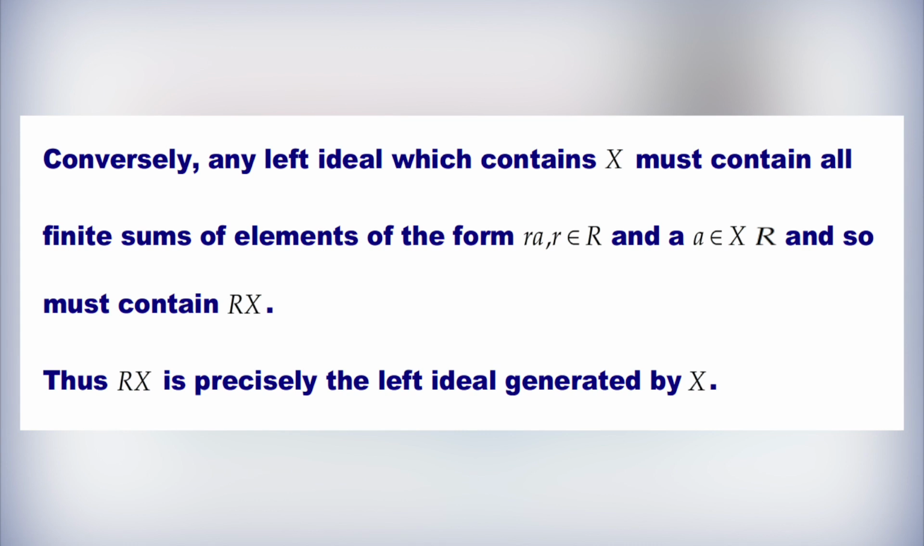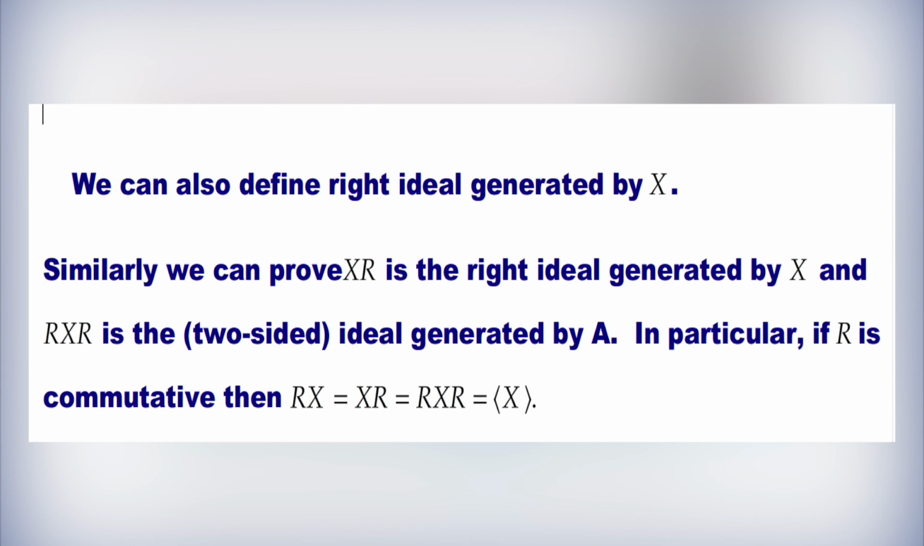Conversely, any left ideal which contains X must contain all finite sums of elements of the form ra, where r belongs to R and a belongs to X, and so it must contain RX. Thus, RX is precisely the left ideal generated by X. We can also define the right ideal generated by X. Similarly, we can prove XR is the right ideal generated by X and RXR is the two-sided ideal generated by X.